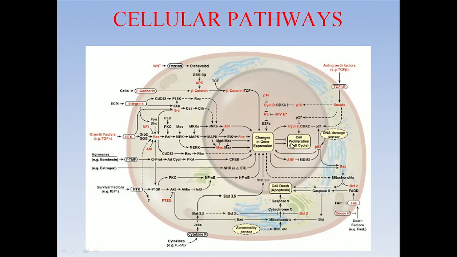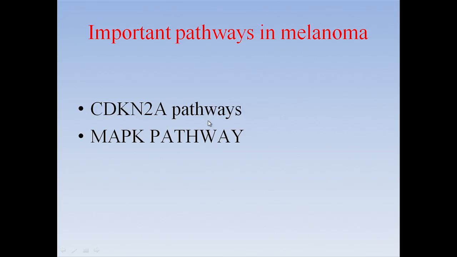You can see all the different pathways that have been studied in melanoma. Given the shortage of time, we cannot go through all these pathways, so we'll just concentrate on the two most important pathways: the CDKN2A pathway and the MAP kinase pathway.